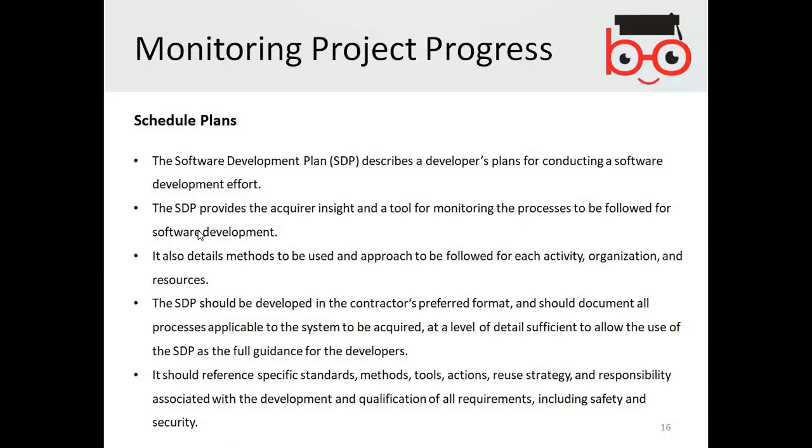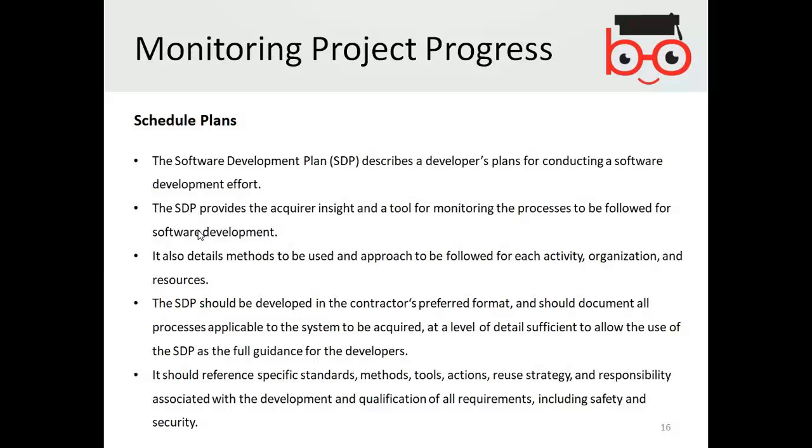The software development plan provides the acquirer insight and tools for monitoring the processes to be followed for software development. So when you create a plan, it means you have each and everything ready in front of you, and you have to be very insightful. You are able to look at the detail of how it is going.